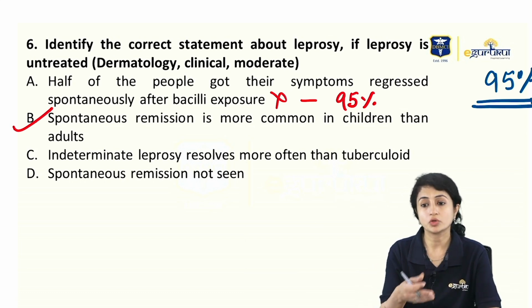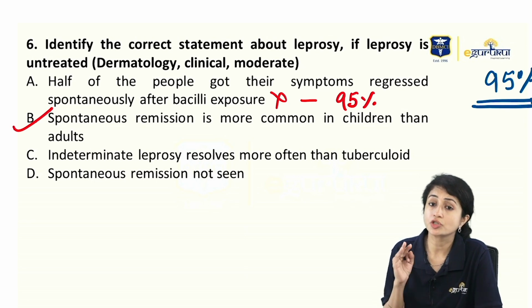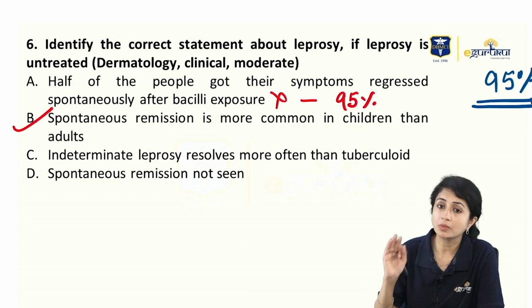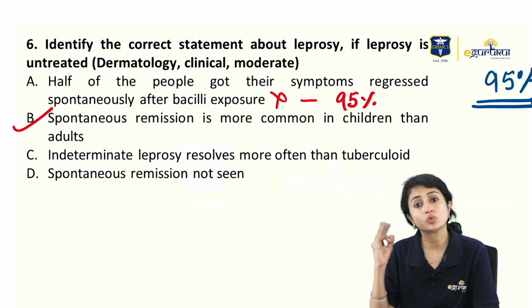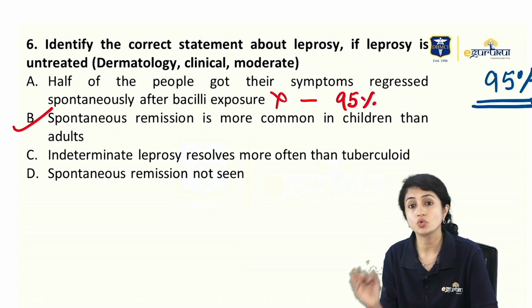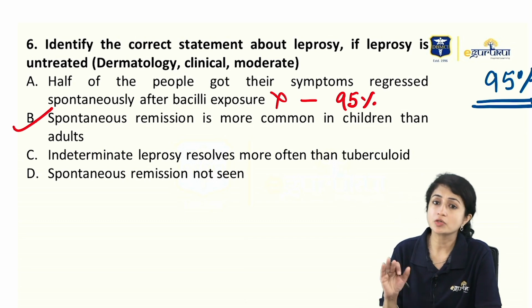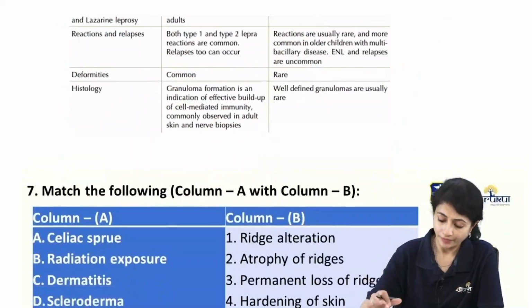We are talking throughout about spontaneous remission in leprosy. So, spontaneous resolution is more common in children, seen in indeterminate, TT and BT pole, and 95% of the individuals who get contact with the leprosy patient do not develop any disease. Right? So, this is more about the natural course and epidemiology of leprosy.